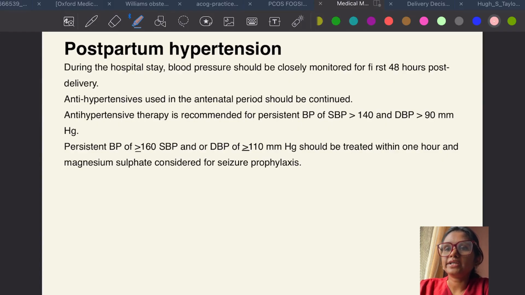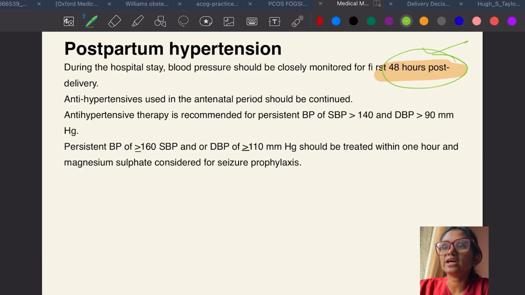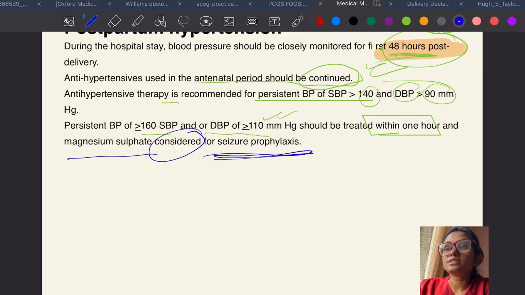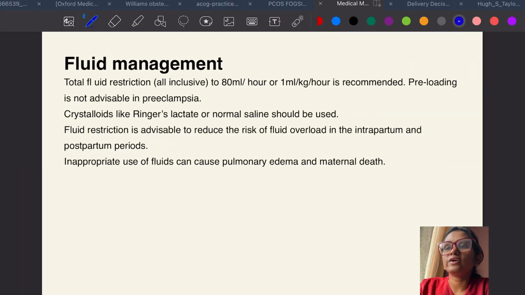Coming to postpartum hypertension, during the hospital stay, blood pressure should be closely monitored for first 48 hours. Okay, post delivery you have to monitor it for 48 hours. Antihypertensive used in antenatal period should be continued. You don't have to stop them erratically. Antihypertensive therapy is recommended for persistent systolic blood pressure of more than 140, diastolic of more than 90. Persistent BP of more than or equal to 160 and or diastolic BP more than 110 should be treated within 1 hour. Okay, and magnesium sulfate should be considered for seizure prophylaxis.